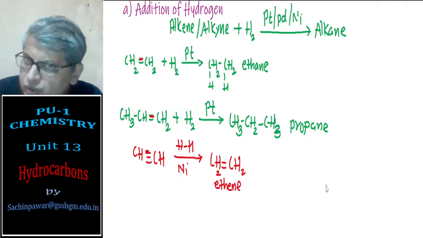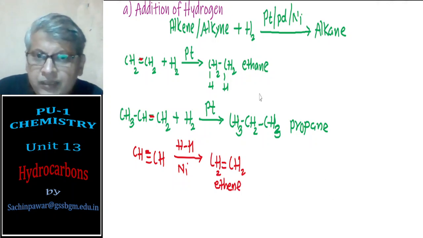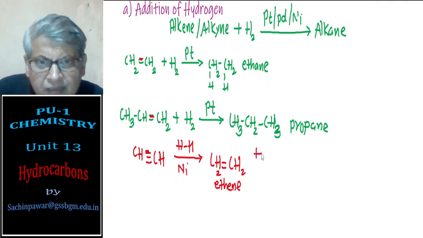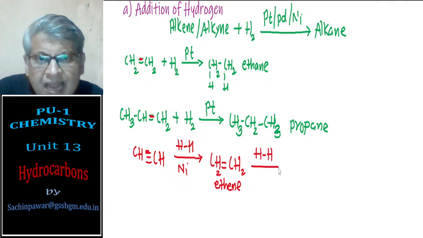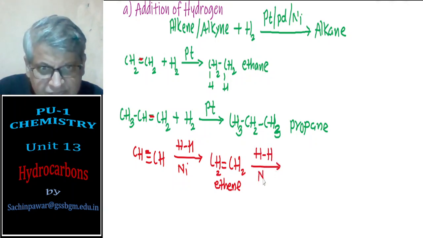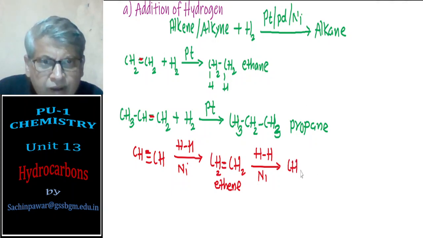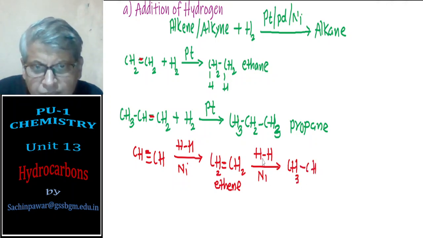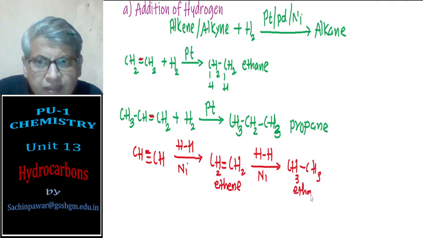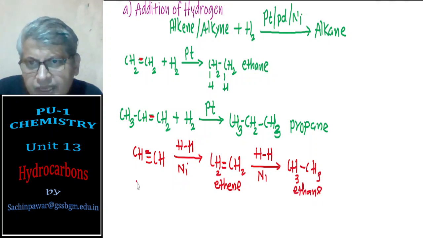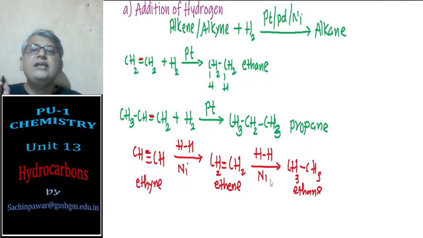But the reaction won't stop here. It will again react with another molecule of hydrogen, in the presence of a nickel, platinum or palladium catalyst, and now this second pi bond will break, and ultimately you will get this. Now these two hydrogens become three because one more hydrogen has come. This is ethane. So ethyne is converted to ethene, and then finally ethane.